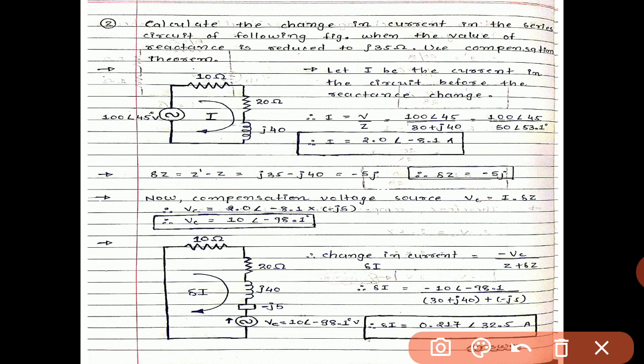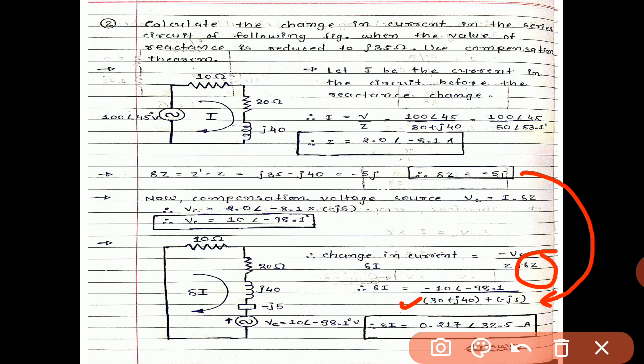Delta I is divided by Z plus delta Z, where Z is 30 plus j40 and delta Z is minus j5. We get the value of delta I by using polar and rectangular terms simultaneously, and finally put all answers in polar form.